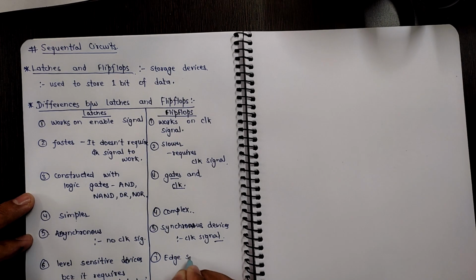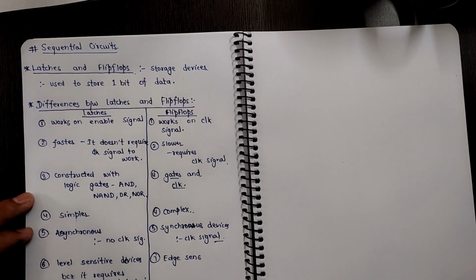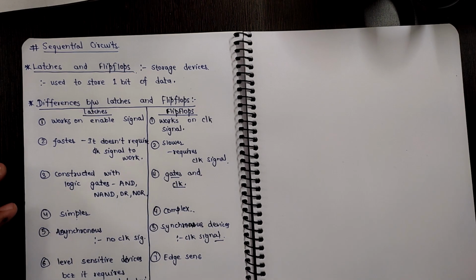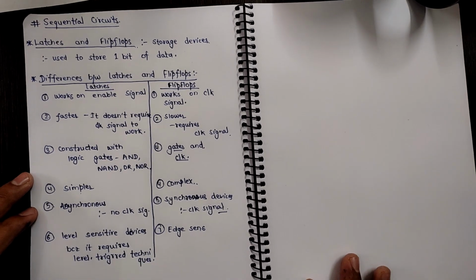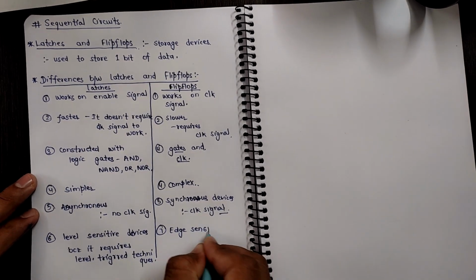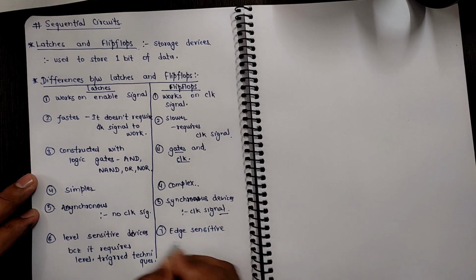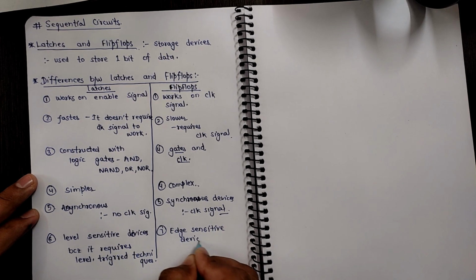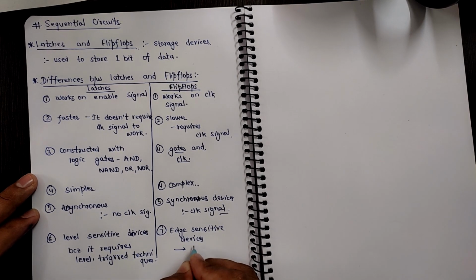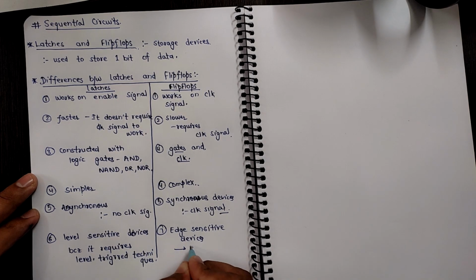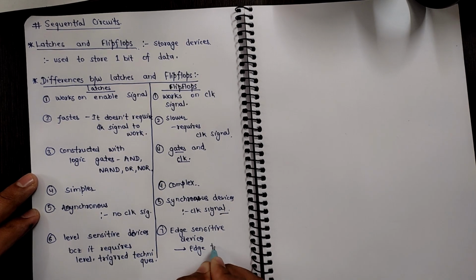We will talk about this in detail in the next videos, including the various waveforms that are needed. Flip-flops are known as edge sensitive devices because they need the edge triggering technique.